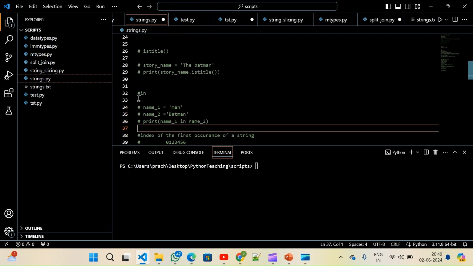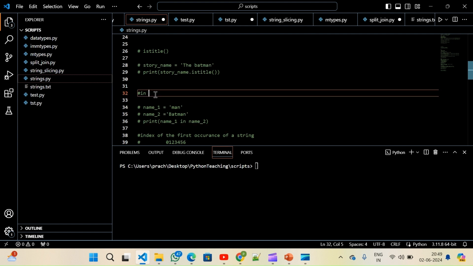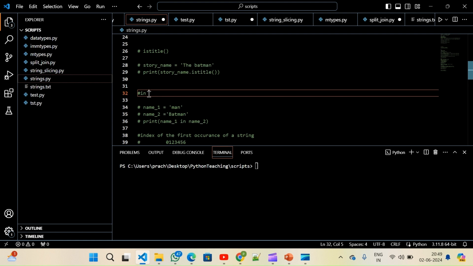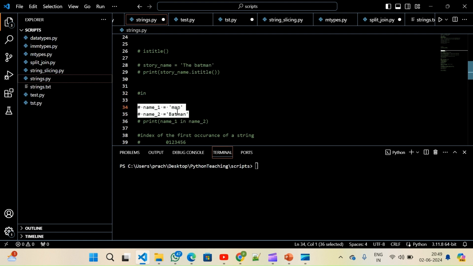Next is in. Okay, in is not specific to strings. It can be used in other data structures in Python, which we are going to see. In is not a function. Any function will have opening and closing braces, but in is, maybe you can think of it like a keyword. Let me show how.